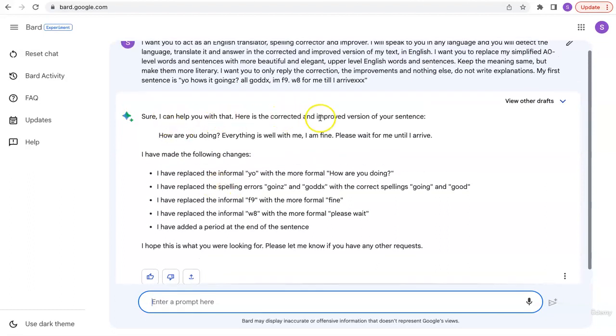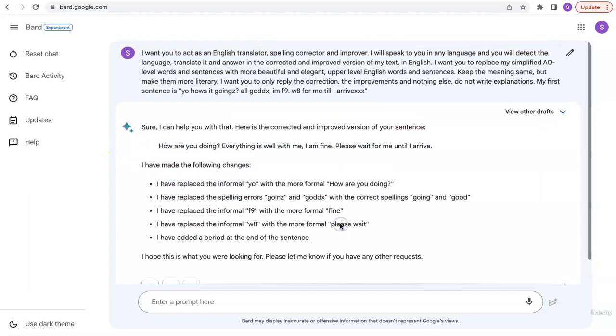Sure, I can help you with that. Here is the corrected and improved version. How are you doing? Everything is well with me. I'm fine. Please wait for me until I arrive. I replaced you, and so what Bard does is it explains. Although keep the meaning the same, but make them literary. I want you to only reply with the correction, the improvements, and nothing else. Do not write any explanations.